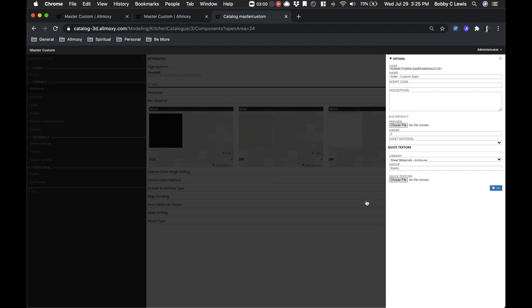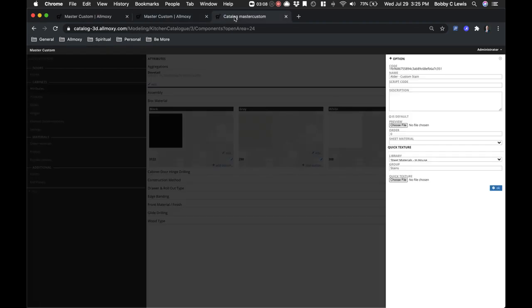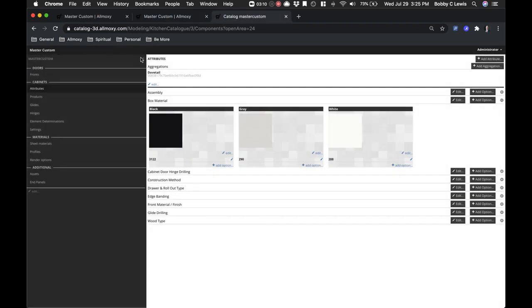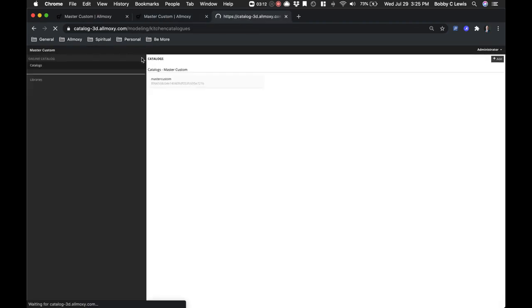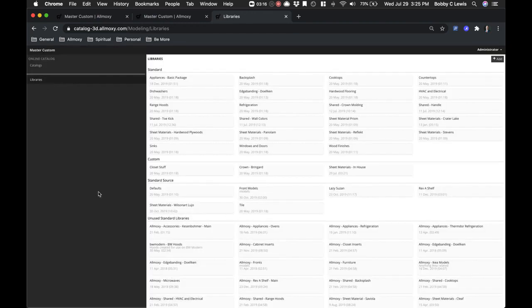And what that's going to do when you do that is, over in your libraries, it is going to automatically create everything you need for that sheet material to function.